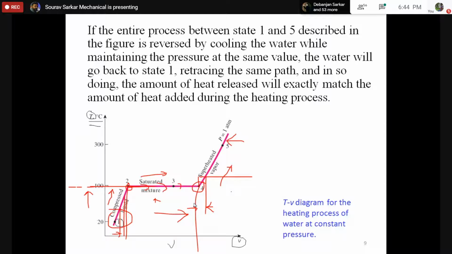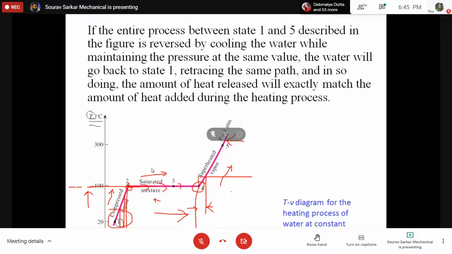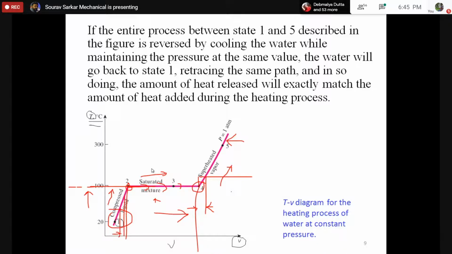Perfect. Just like we know that every Sunday, or maybe once in a month, we use a pressure cooker. Is that right? Yes sir, most of them. So what does a pressure cooker do? It increases the pressure so that the boiling point increases. If the boiling point increases, the cooking temperature increases.